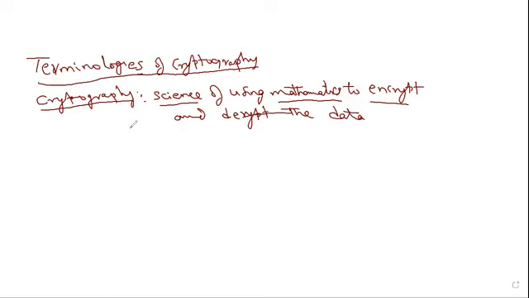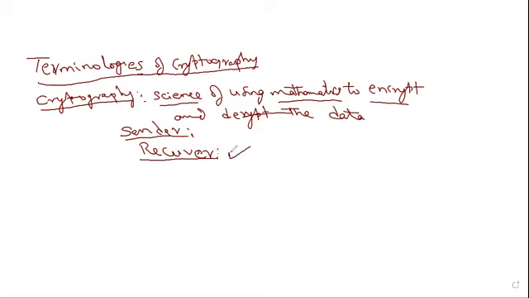There are two parties: one party is called the sender, who initiates the message for sending, and the other party is called the receiver, who waits for this message. The message must be sent to the receiver in a secured manner.